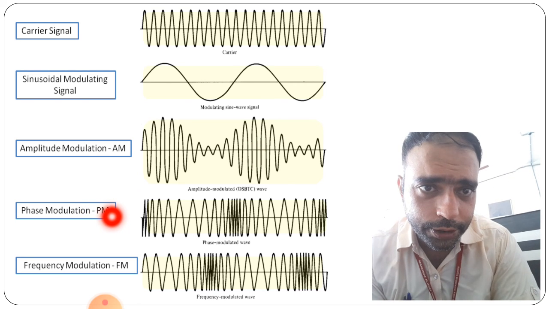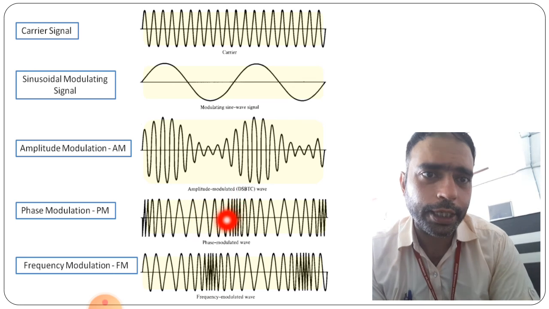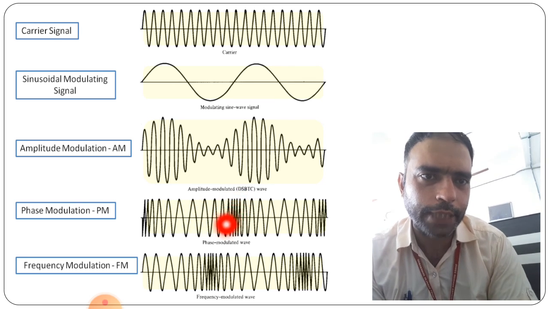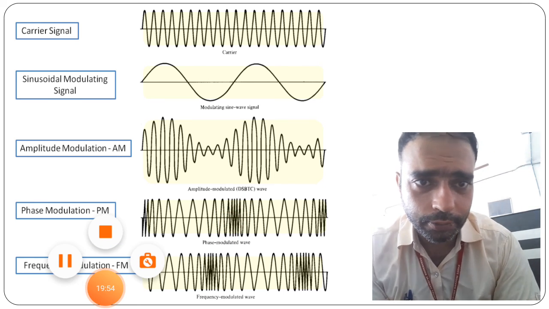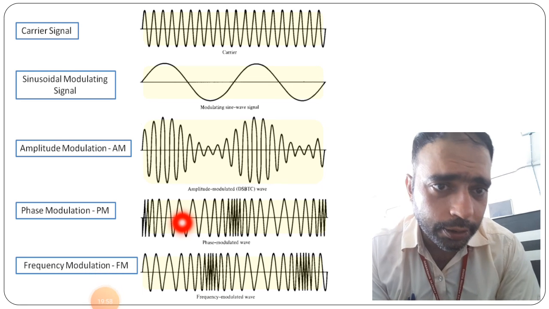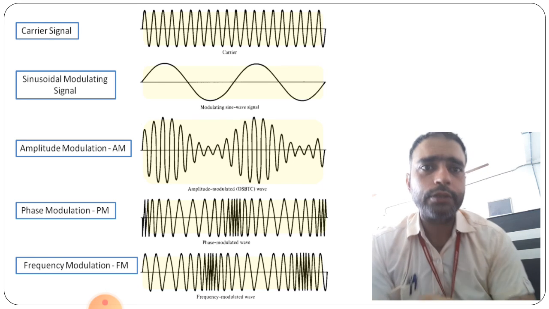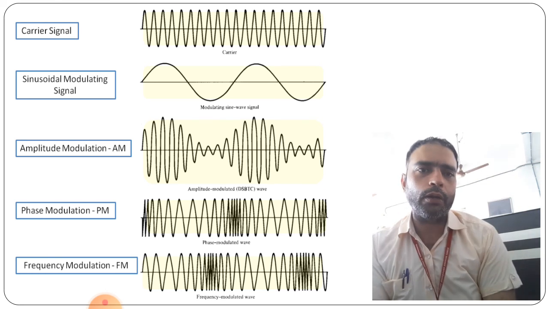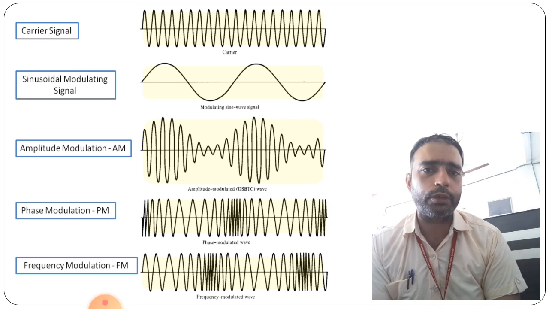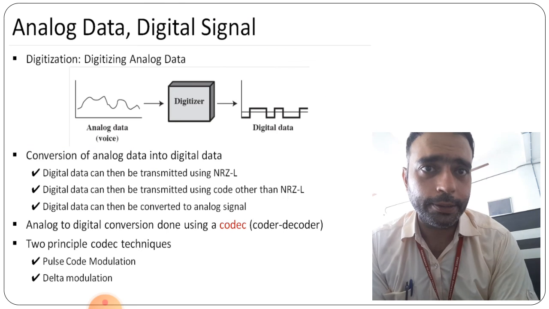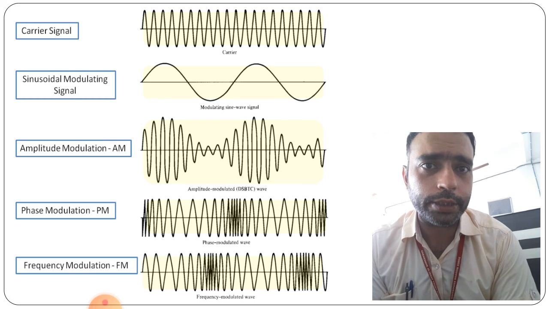And here the phase modulation is given, where the frequency is constant. Again in between we see this change, the inverted part, right? The angle is going to be changed. And in the frequency part also we see this, the frequency modulated wave, at the last. So this is the analog data that uses the analog signal to be sent towards the receiver. So this is all about analog data and analog signal.